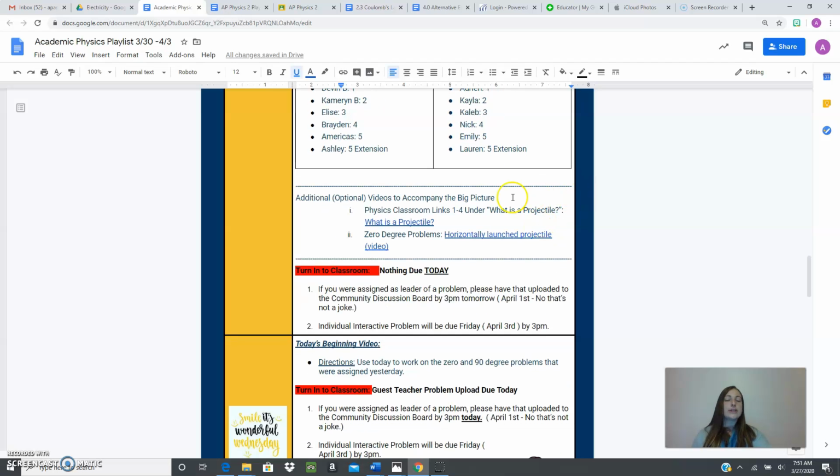You will notice that within the days, there are optional videos and optional readings. They are simply there to help you if something I have said in an example problem or in the big picture is still not making sense. Here's a way for you to get a little bit more information.